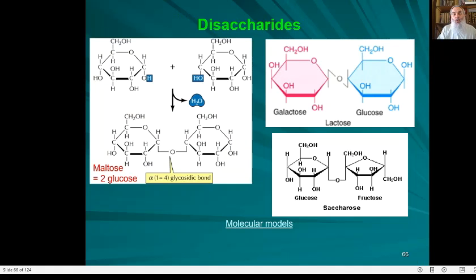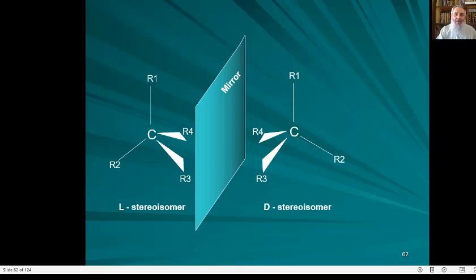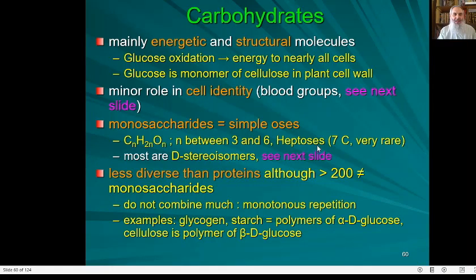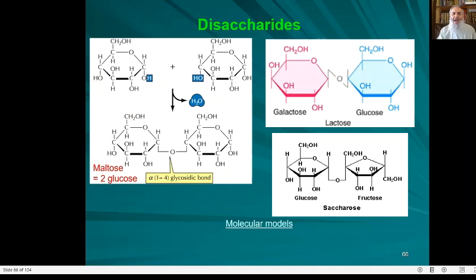Let's move now to disaccharides. Actually, we go back to the first classification, where we started by classifying carbohydrates into monosaccharides, disaccharides, trisaccharides, oligosaccharides, and polysaccharides. I go back to this classification. We have actually three examples of disaccharides we must know. We must not memorize the chemical structures, but we must memorize the monosaccharides that form each of these disaccharides.